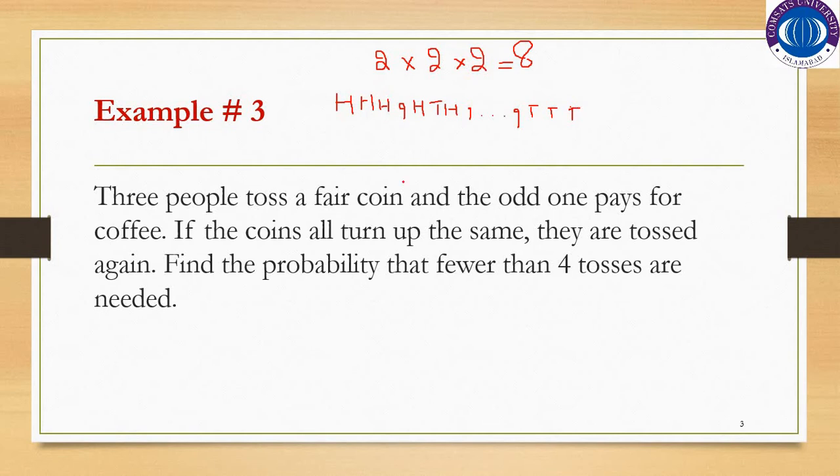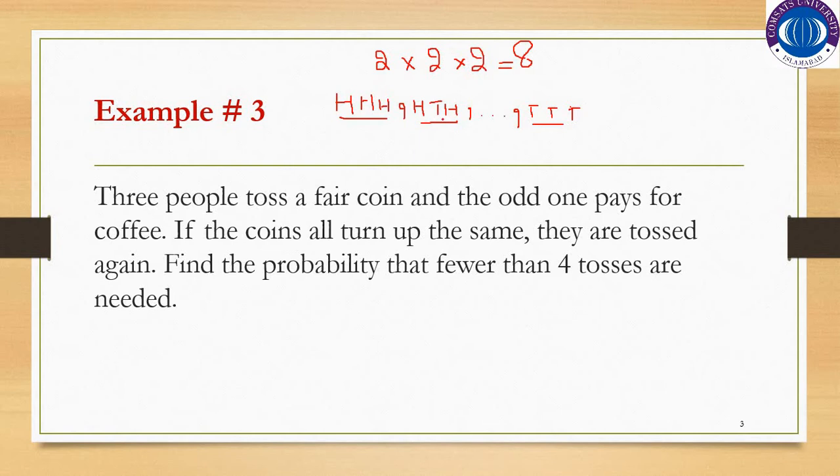So the odd one pays for the coffee, and if all the coins turn up the same, they are tossed again. As you can see, in this outcome and this outcome, all 3 of them have the same turn up. Either they will get head, head, head or tail, tail, tail. In this case, they will toss again. But in cases like head, tail, tail or tail, head, tail, the odd one will pay for the coffee.